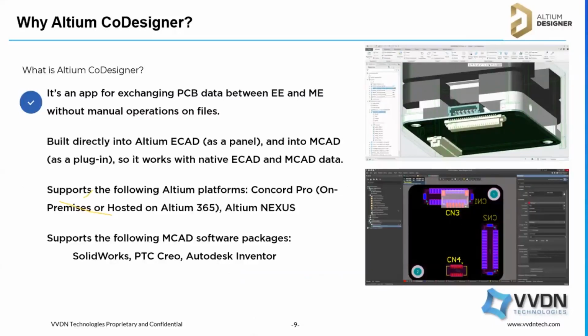In between you have the Concord Pro server, or there are a lot of platforms: you can choose Concord Pro, Concord Pro hosted on Altium 365 cloud space, or Altium Nexus. The files will be uploaded to the server and the changes will be updated, so they can both work in parallel.